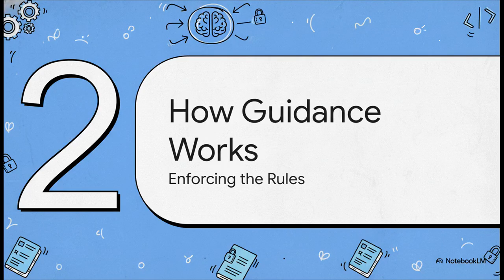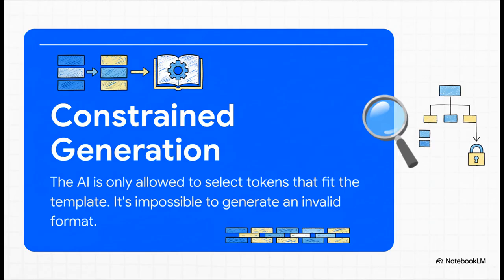Okay, so how does it actually work under the hood? How does it force the AI to follow that recipe so precisely? Well, the secret sauce has a name. It's called constrained generation. This is the magic of the whole thing. As the AI is generating its response, word by word, guidance steps in and limits its choices. At every single step, the AI is only allowed to pick the next word or token if it perfectly fits the structure you've laid out. It's not a suggestion, it's a hard rule. It becomes literally impossible for the model to spit out the wrong format.